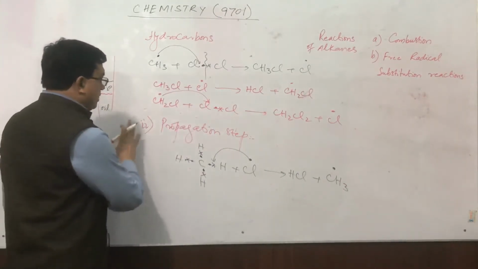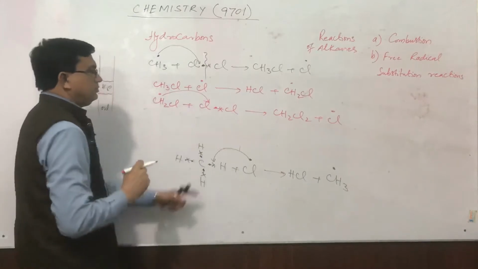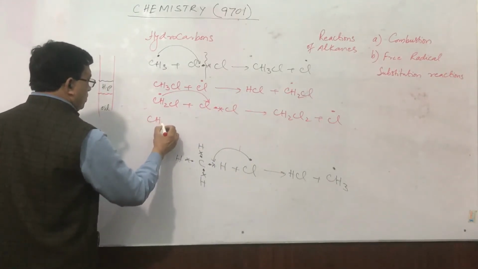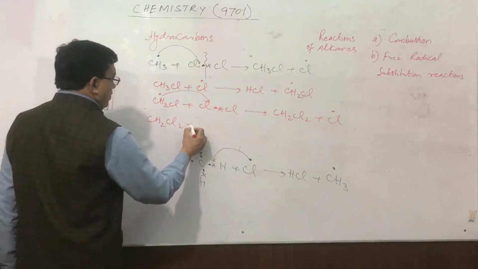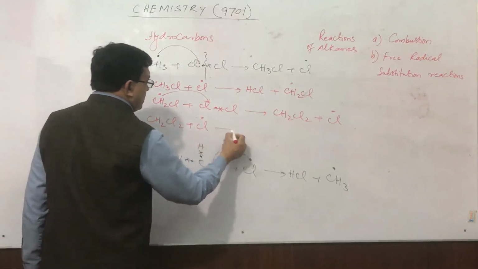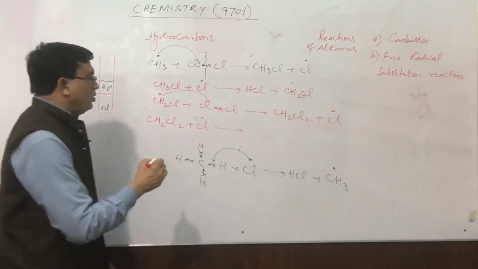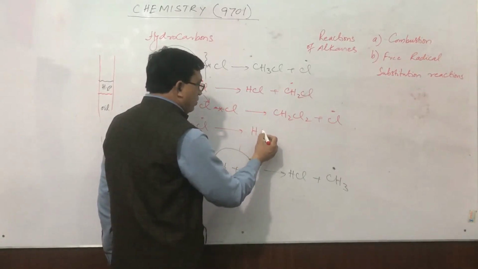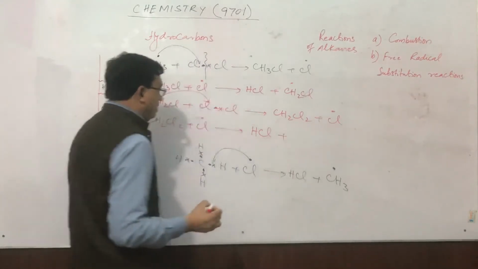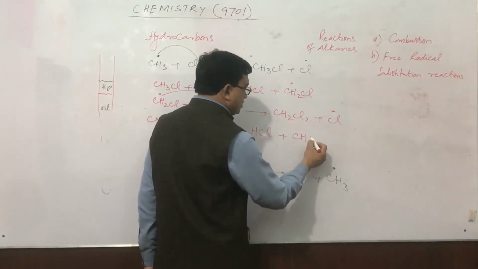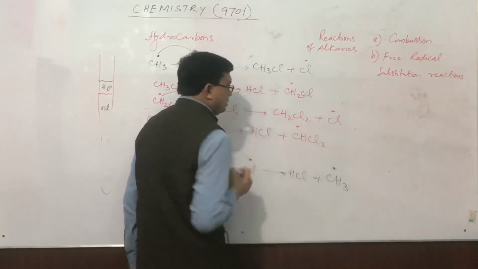In the next step, this dichloromethane will be attacked by a free radical. Then 1 more hydrogen will be picked up by the chlorine free radical, producing another free radical, CHCl2, this free radical.